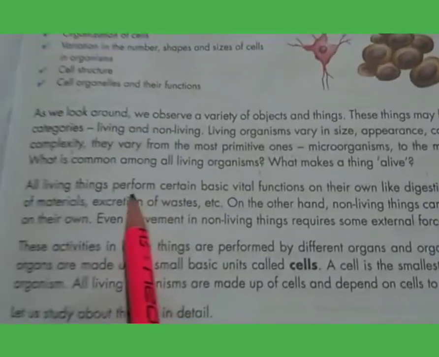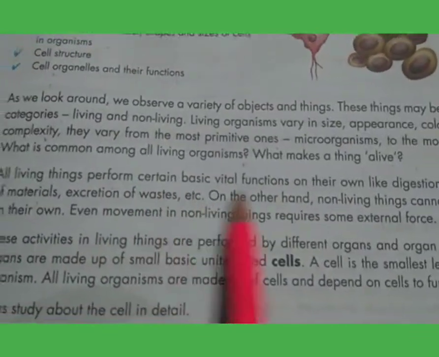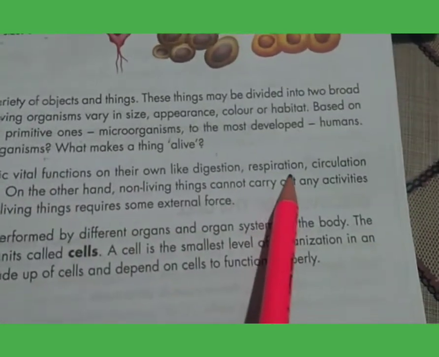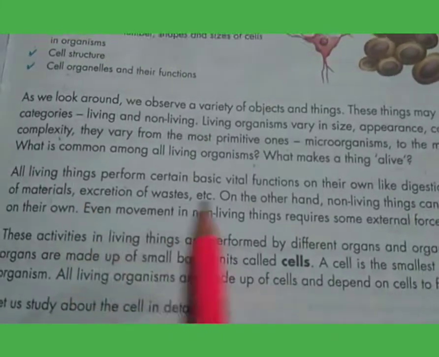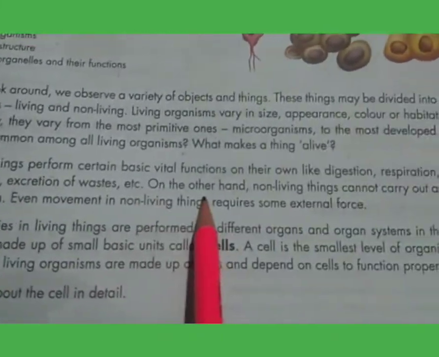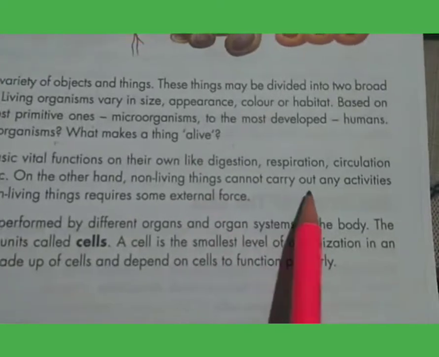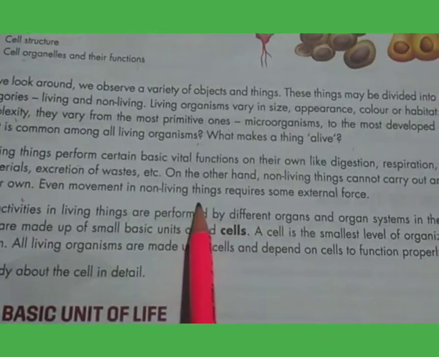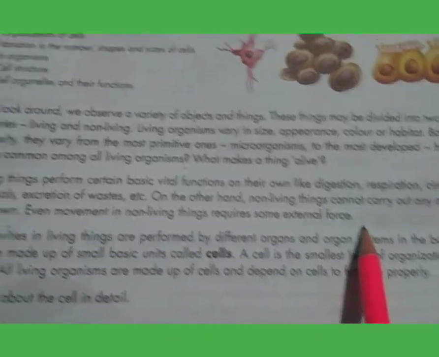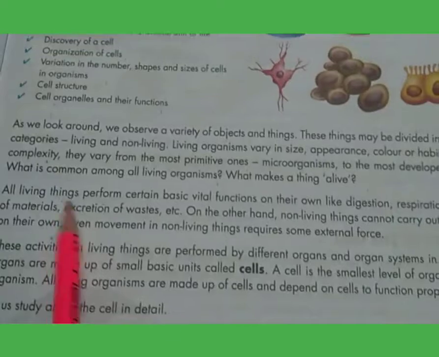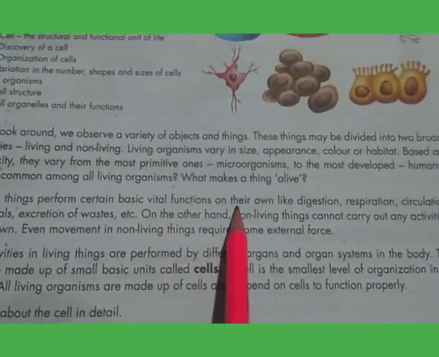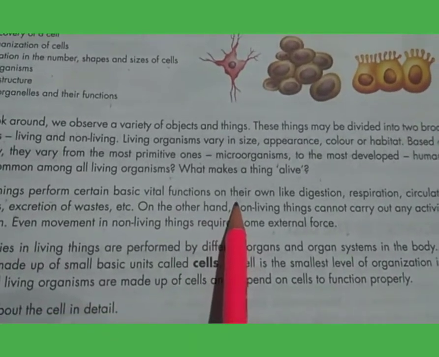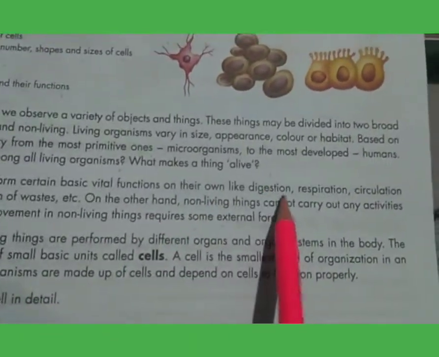So all living things perform certain basic vital functions on their own, like digestion, respiration, circulation of materials, excretion of waste, etc. On the other hand, non-living things cannot carry out any activities on their own. Even movement in non-living things requires some external force. So the characters that decide whether something is living or non-living, that means alive or dead, are digestion.